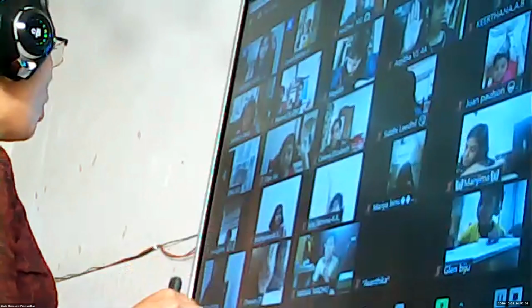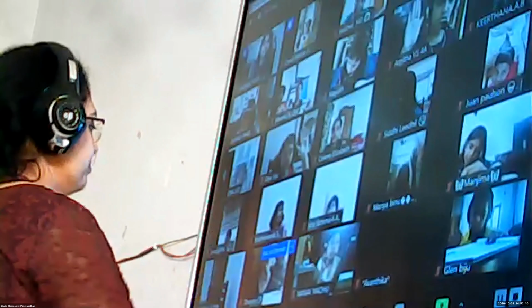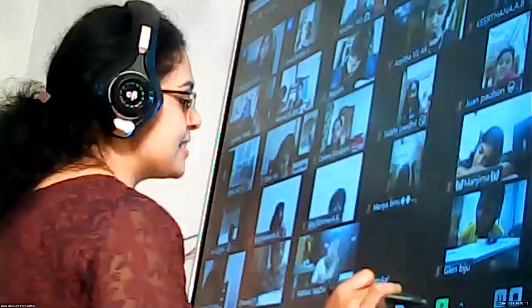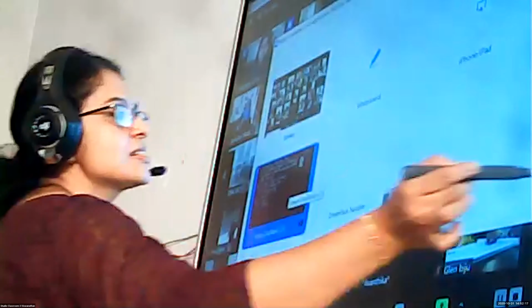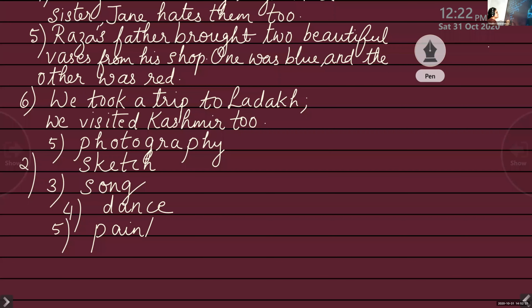The last one, made with paints as a hobby. Yes, Dhanvin. Painting. Yes. The answer is painting. P-A-I-N-T-I-N-G. Painting. And according to the number, please fill in the boxes.